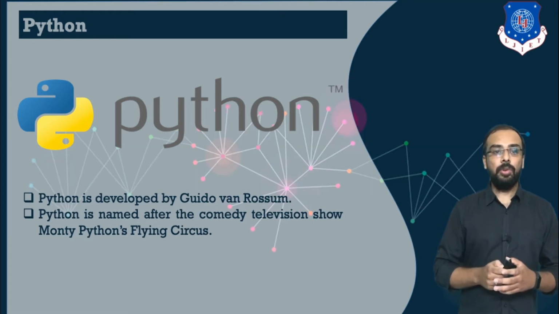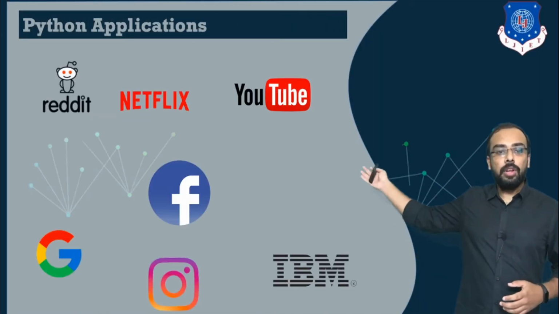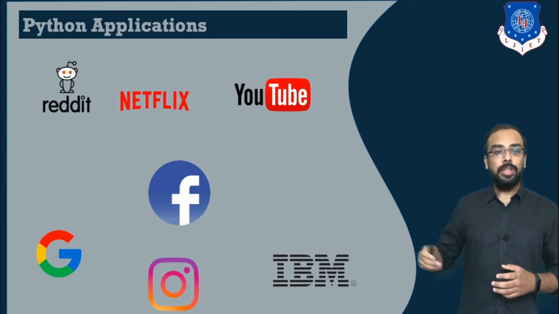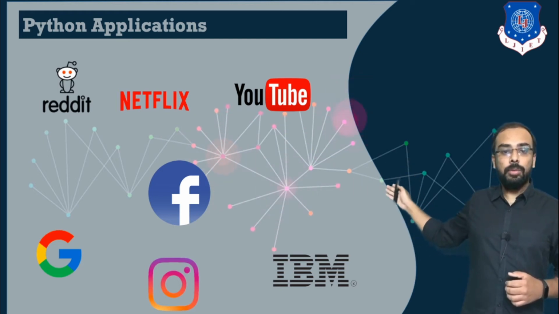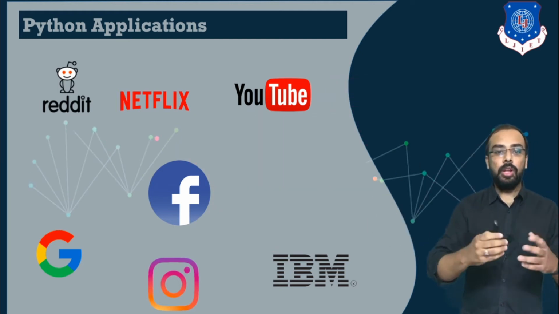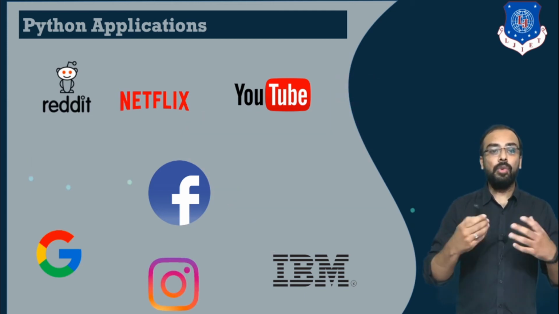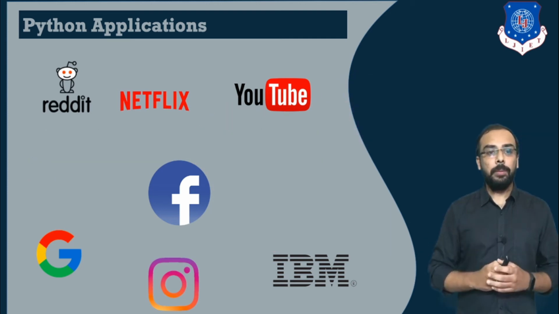Let us explore Python applications. Here are some of the common applications that have been developed using Python. Here are examples: Reddit, Netflix, YouTube, Facebook, Google, Instagram and IBM. These are the common applications which are most recently and most frequently used that have been developed using Python.